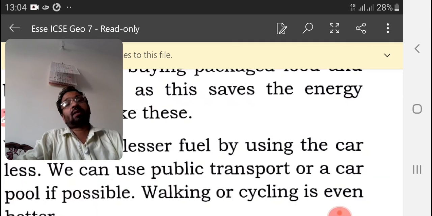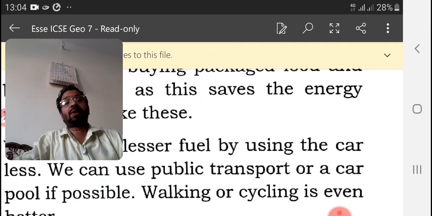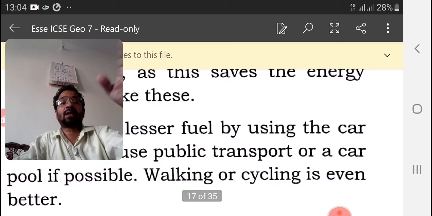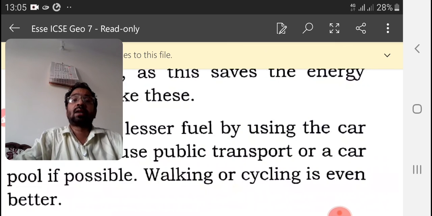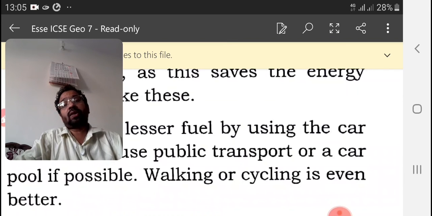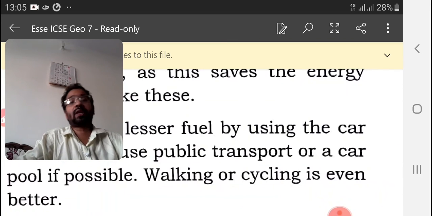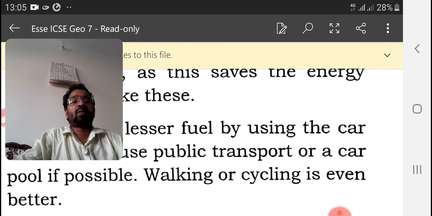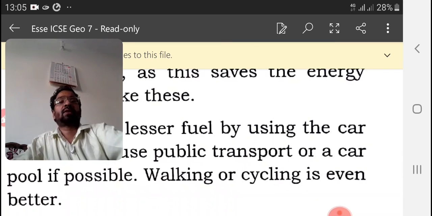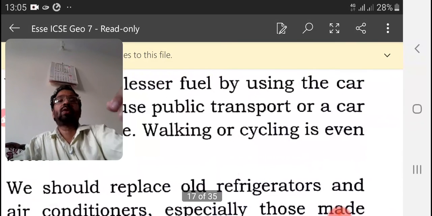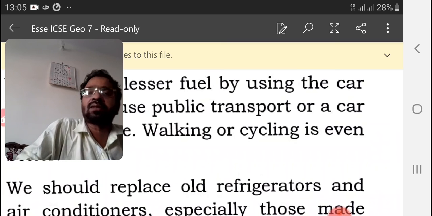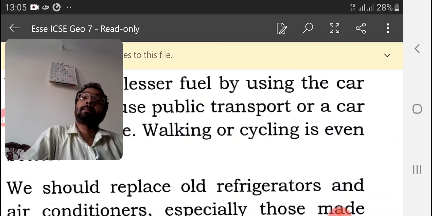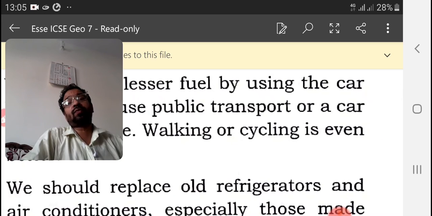That is a very big advantage. When one person is driving, another person can use his time very efficiently. He can complete his work, and not only that, we can avoid the jam, we can avoid noise pollution, air pollution, all these things. If it is possible, walking or cycling is even better. If it is possible, you cycle or you walk. That is good for health.